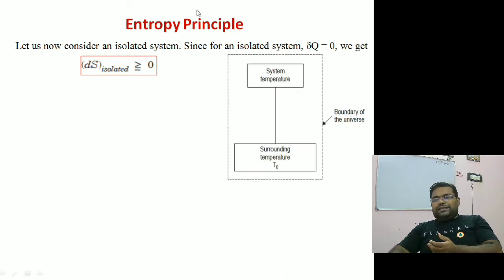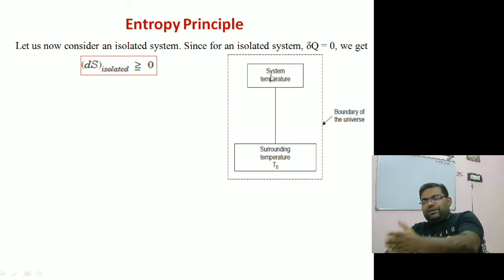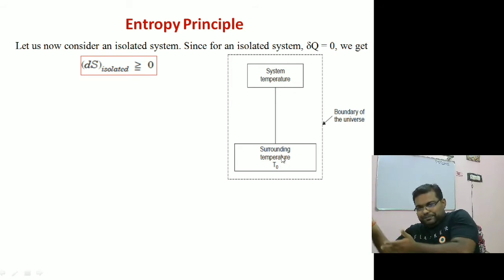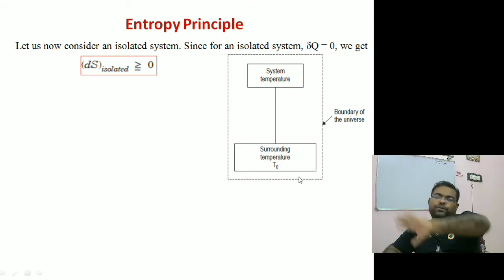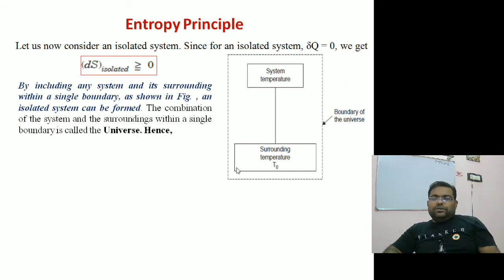If we consider a case like this one, we are enclosing the system and surroundings together in a single boundary. This boundary is called the universe, so nothing will come out of it. Whatever changes happen in the system will be reflected only in the surroundings. Whatever heat is transferred from here will be taken away by the surroundings, and nothing will go beyond that. So the system and surroundings put together is known as the universe, right? Including any system and surroundings within a single boundary, as shown in the figure, is known as an isolated system.